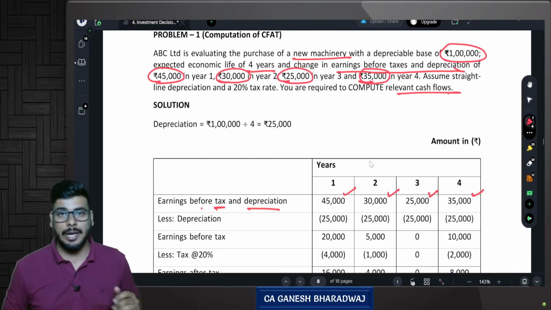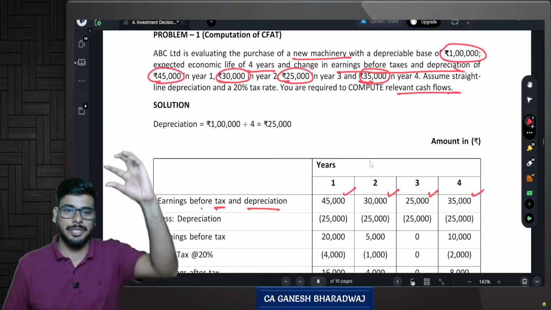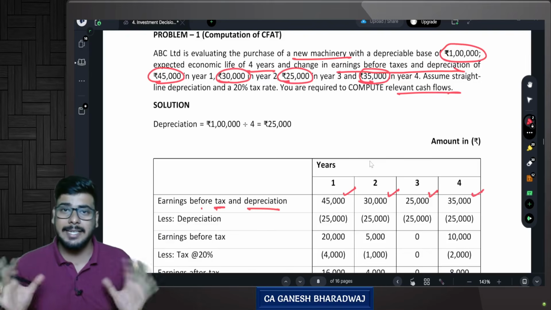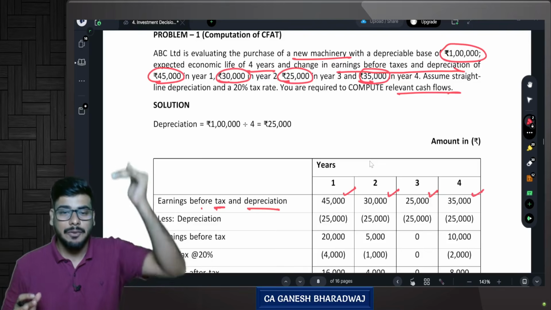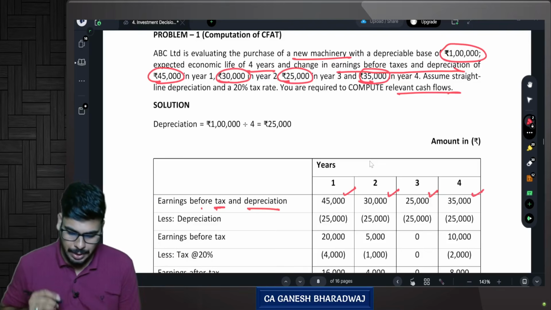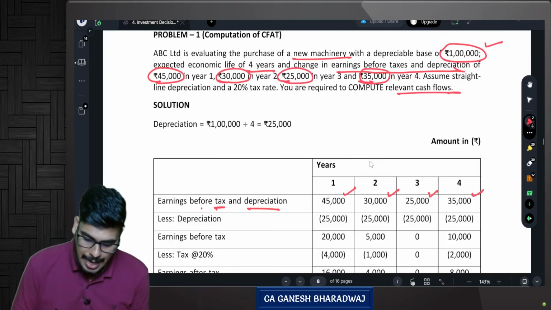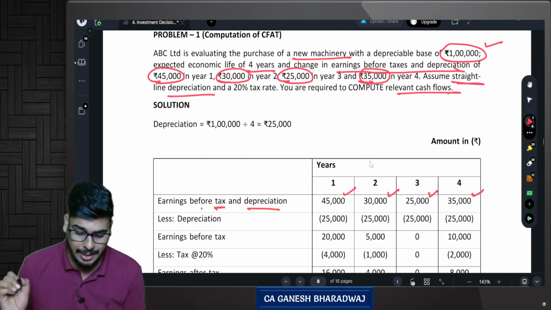Now, what we need to calculate in this question is just the cash inflows for these 4 years. Are you clear with this? We are not applying any capital budgeting techniques. They have just asked us to calculate the cash flows for each of these 4 years. They have given that the depreciable base is 1 lakh rupees, straight line method of depreciation, tax rate is 20%.